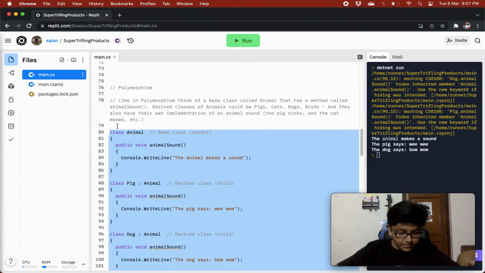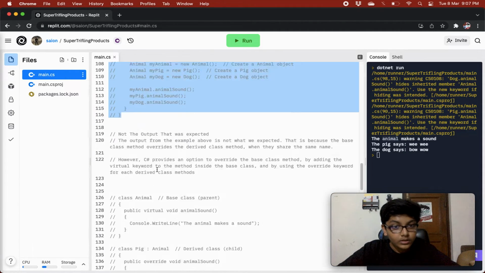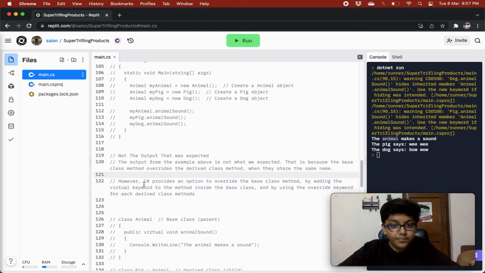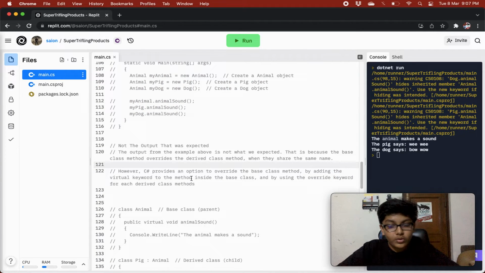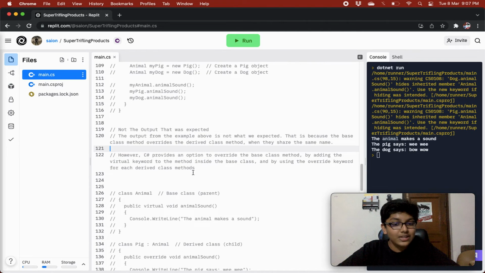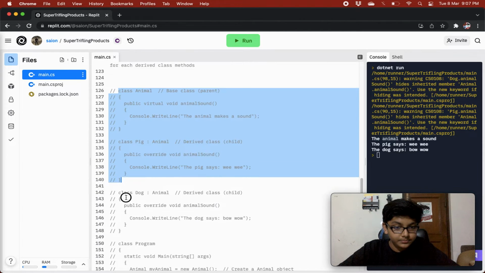So what can be the solution over here? Let's see. However, C# provides us with an option to override the base class method, right? By adding the virtual keyword to the method inside the base class, and by using the override keyword for each derived class method.